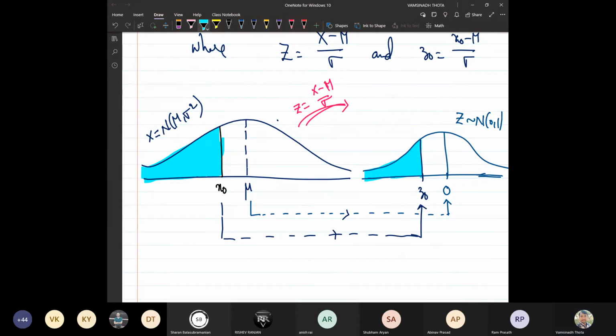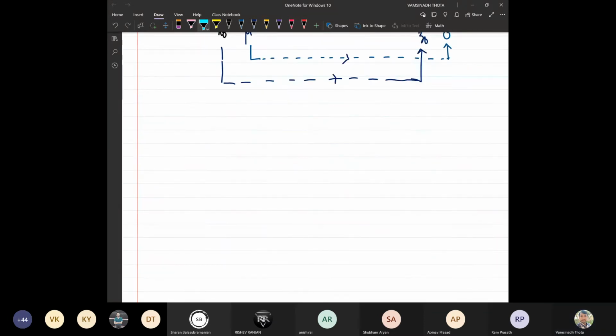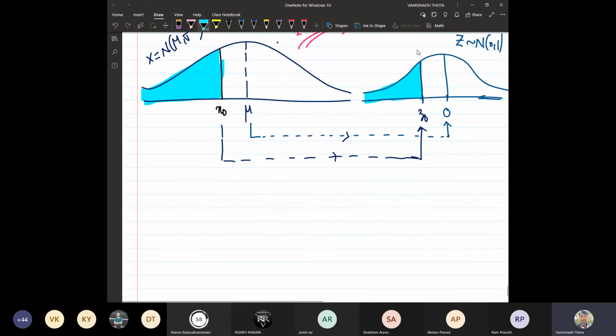Now the question is, are we going to evaluate the integrals for the standard normal variable? No, that is also no. What we are going to have is a list of values given in tabular form, and we will use the table to solve the problems based on the normal random variable. Before that, let me have some examples.